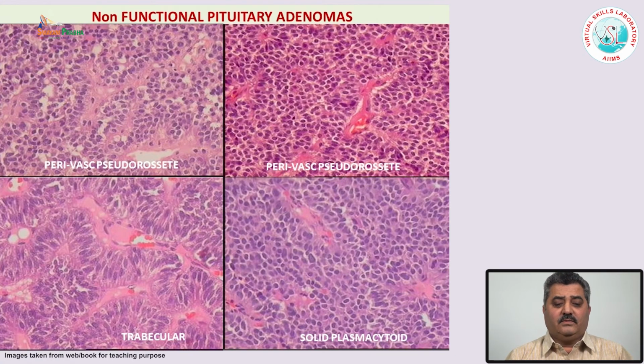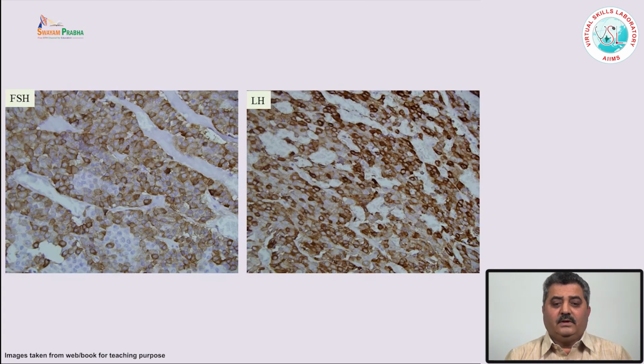But they have very characteristic morphology. They have perivascular pseudorosettes like the ependymomas, maybe some rosette-like structures, or they may show some solid areas. And if you do the hormonal staining for FSH or luteinizing hormone, they are positive for these hormones.